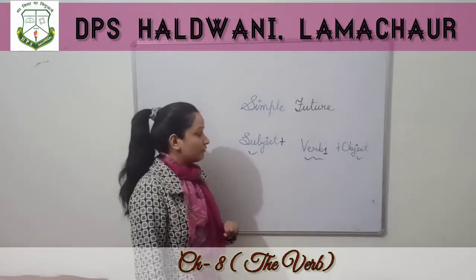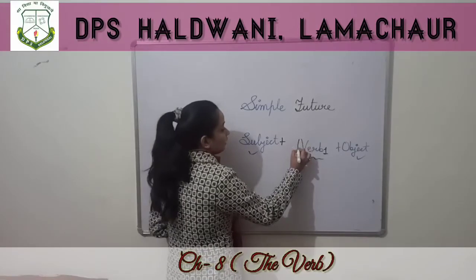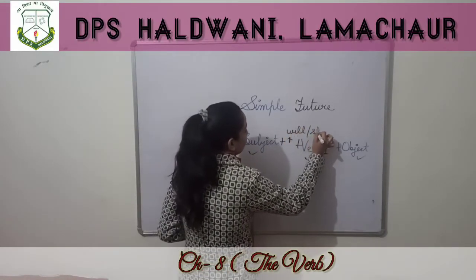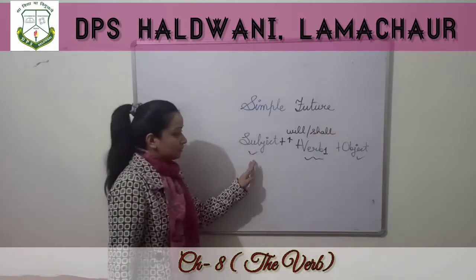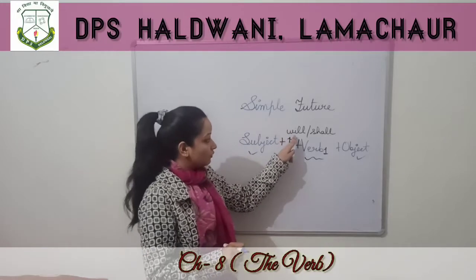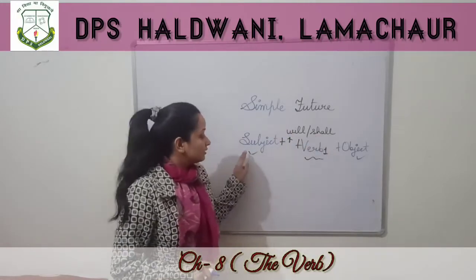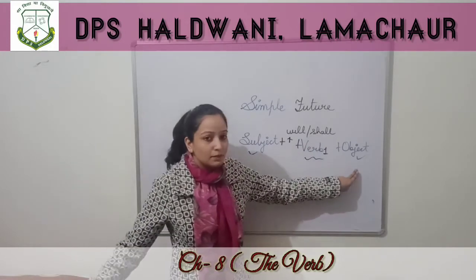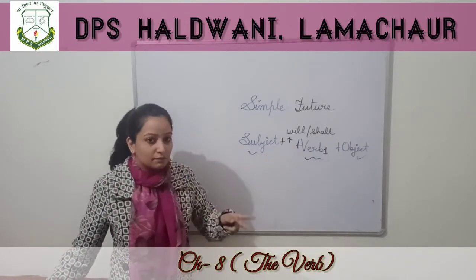Only there is one difference. We use will or shall before the verb. Subject plus will or shall, not both. Okay. Either you will use will or shall. Subject plus will or shall plus verb first form plus object. First form means the base form of verb.